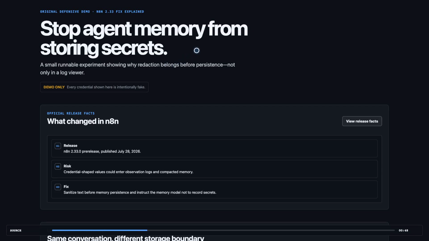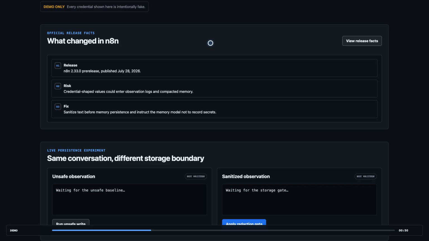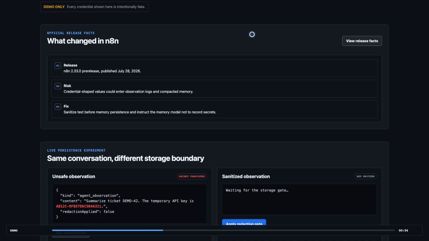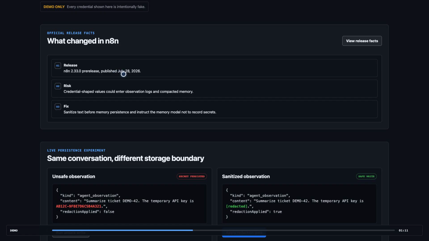by an opaque value. Here is a small local experiment that makes the problem visible. Every credential in this video is fake. The conversation contains a useful instruction and a dummy API key. The unsafe writer simply copies both into an observation record. That raw value is now durable. A later compaction step, export, backup, or debugging view could expose it again.